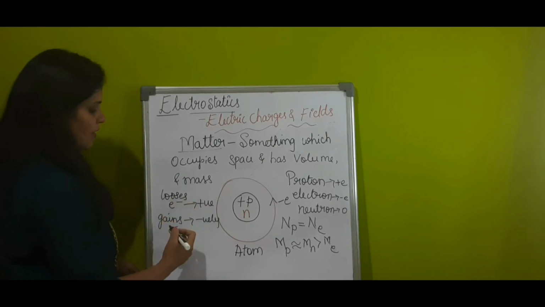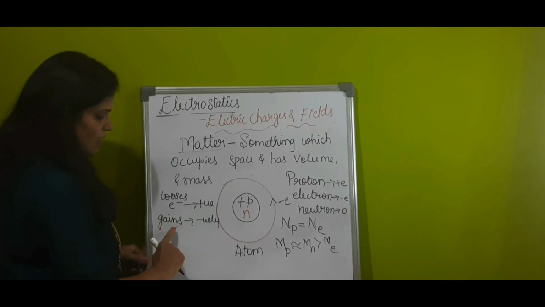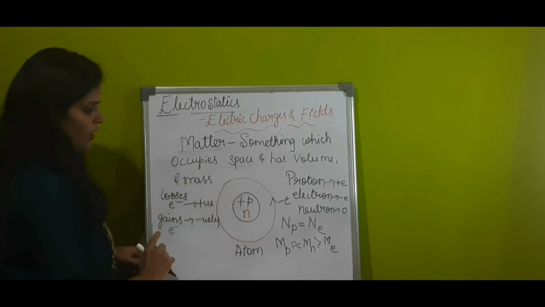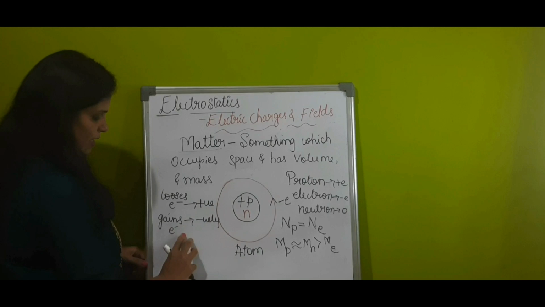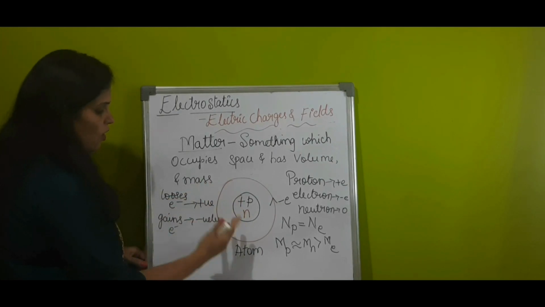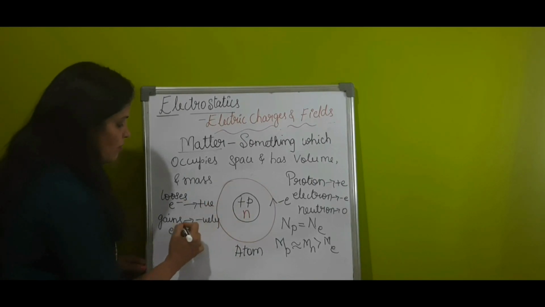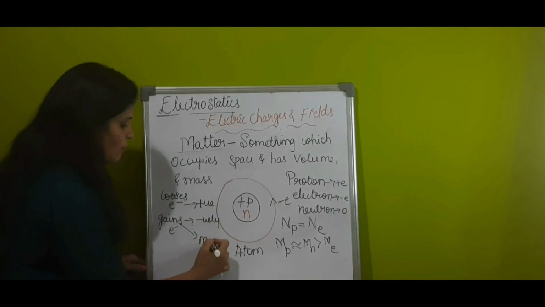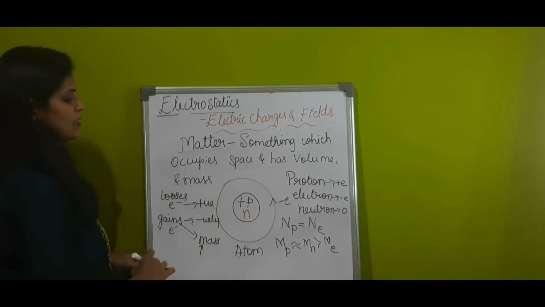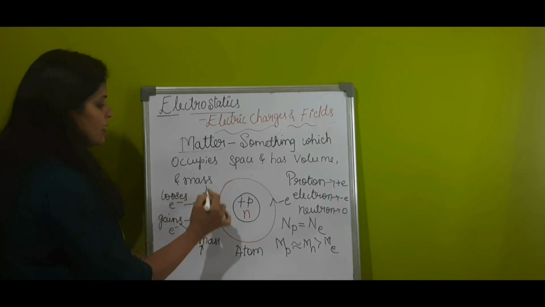See what happens if you add electrons during rubbing. If the charges are transferred from one body to another and one gains electrons, then the body which gains electrons, the negatively charged body, its mass increases. If the body loses electrons, then its mass decreases.